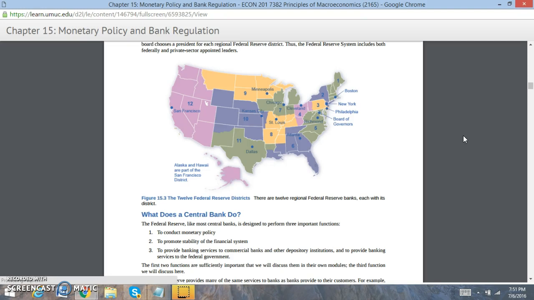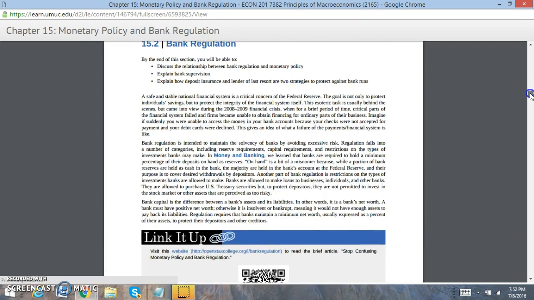The Fed comes together with those 12 districts to decide what is the most appropriate monetary policy. When we look at the most appropriate monetary policy, the Fed is really focused on how they can influence decisions in markets. So that's one thing that we need to look at with the Fed. How can the central bank influence what's happening in markets?